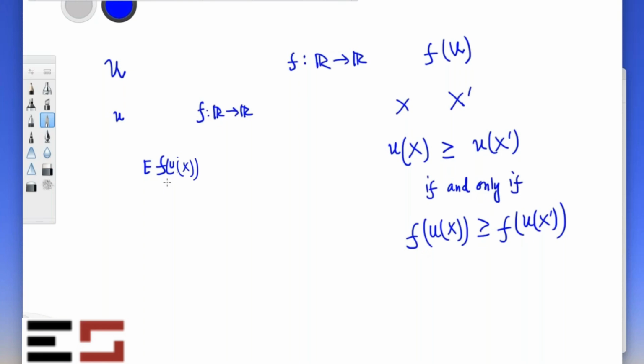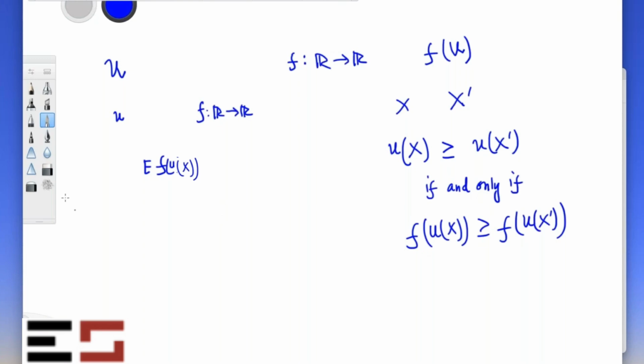For example, u of x is root x, a risk averse individual. Suppose f is x squared, so f of u is u squared. Now if you apply f, f of u will be the square of root x, which is x. So if you apply f to u and then consider the expected utility, you are actually looking at a person who is risk neutral, even though the individual was actually risk averse. So in this case, not every increasing transformation will work. However, linear or affine transformations will work.